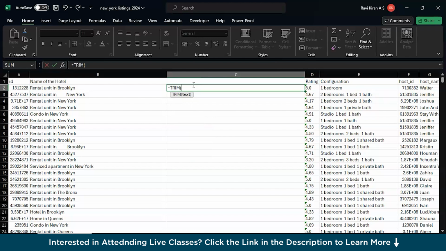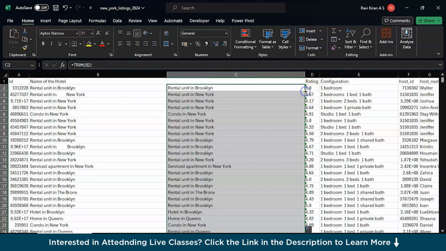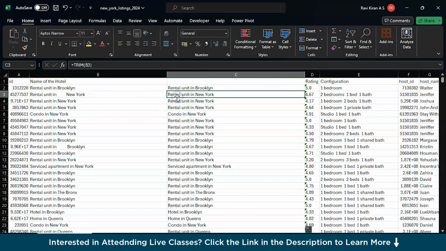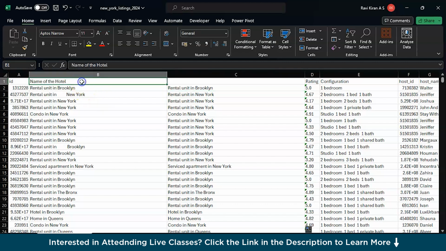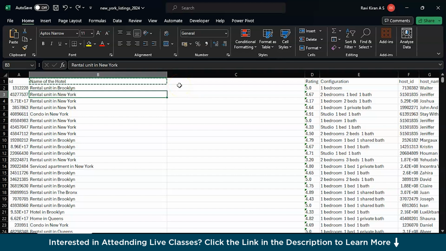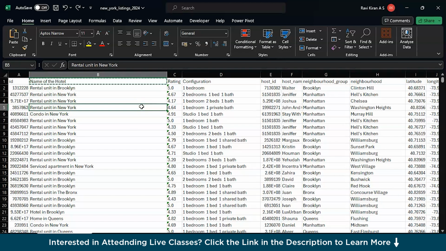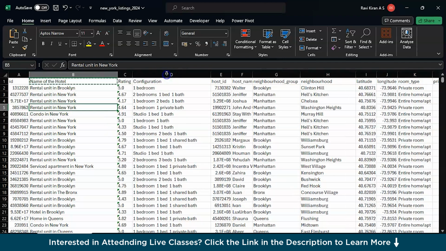Just type trim, tap to select, and enter. And if you drag the same formula across all the cells, you can eliminate any extra spaces. Here you see there are no spaces for the data that you have entered. You have trimmed out any excess spaces in between the text, in the beginning of the text and at the end of the text, right? So this is again a good option for us. You can just quickly undo everything so that you don't have to worry about the extra spaces. There you go. And that's one way of removing extra spaces from your dataset.